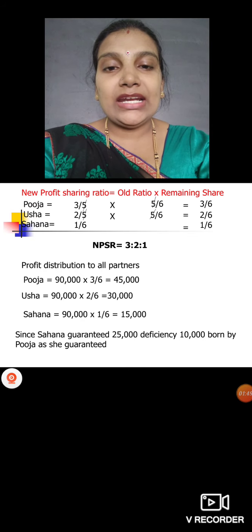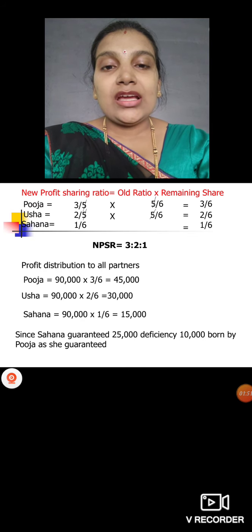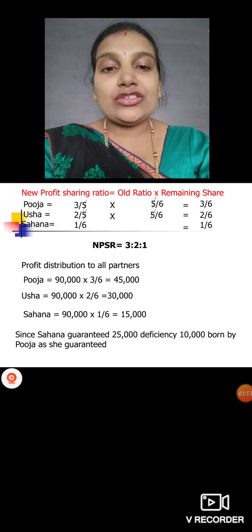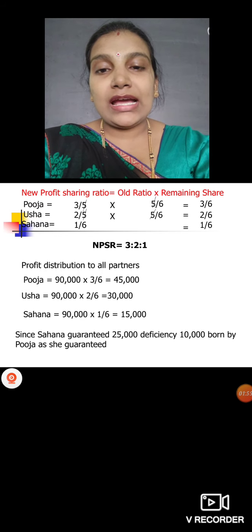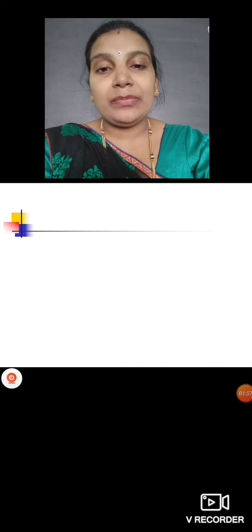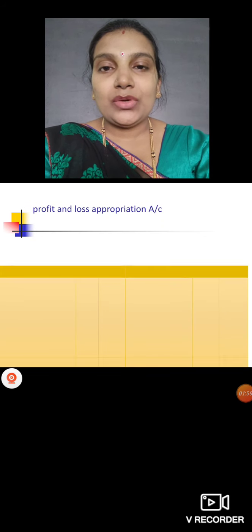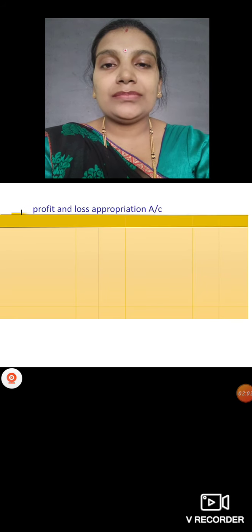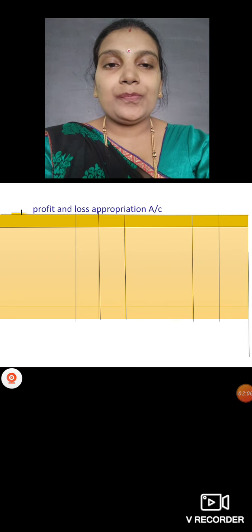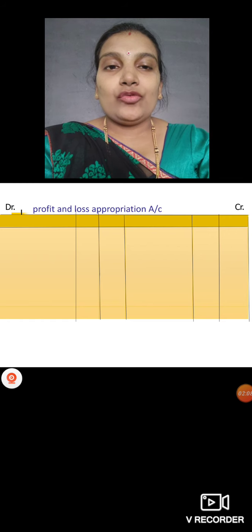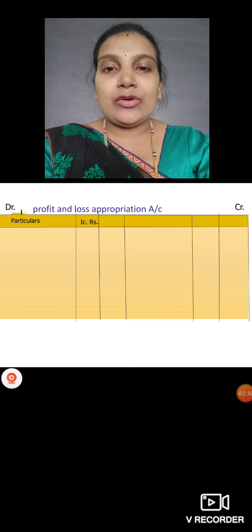Since Sahana is guaranteed 25,000, the deficiency of 10,000 is borne by Pooja, as she guaranteed, so only Pooja will pay 10,000 here. Okay, profit and loss appropriation account, as Pooja mentioned clearly, so only she has to pay now. Okay, don't forget to write debit and credit here, same amount columns we have, particulars, rupees in a column and outer column.